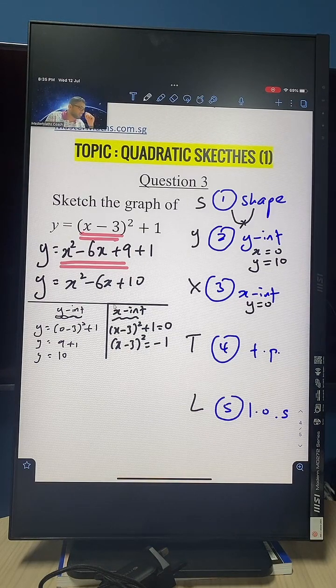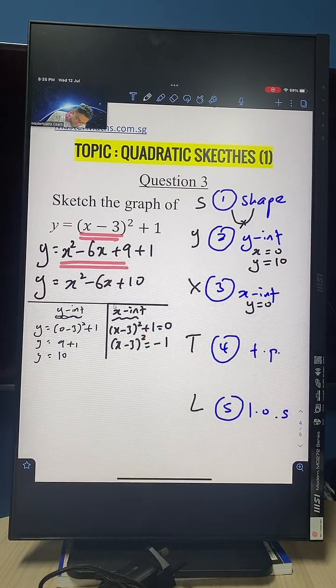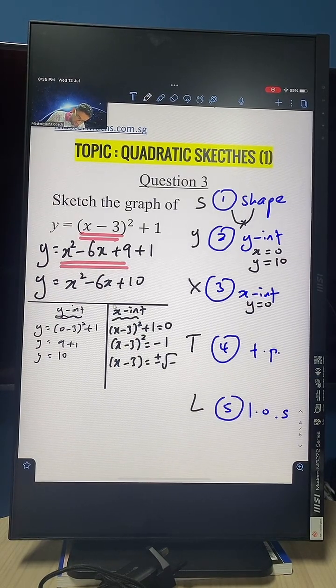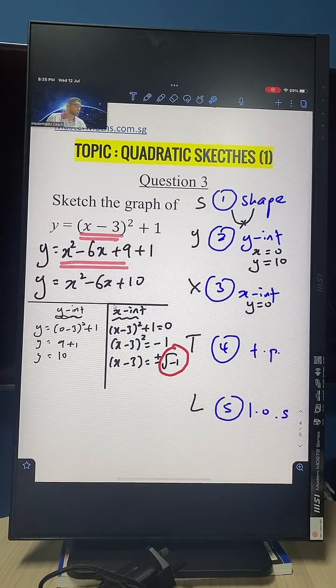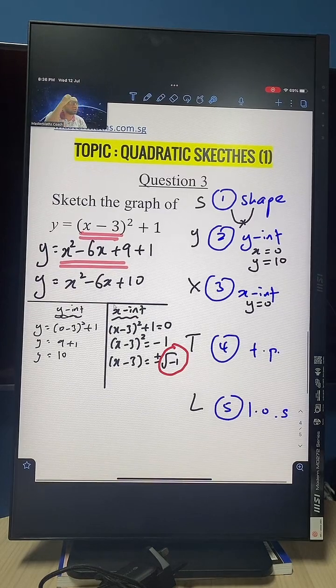This is something different that's going to happen now. Because when you try and remove the square, my friends, you square root the other side. If you have a calculator with you, that's fantastic. Square root the other side: plus minus square root of negative 1. Are you able to square root a negative number? Yes or no? Let me know in the chat, guys. Are you able to square root this negative 1 right here nicely? Can you do that?